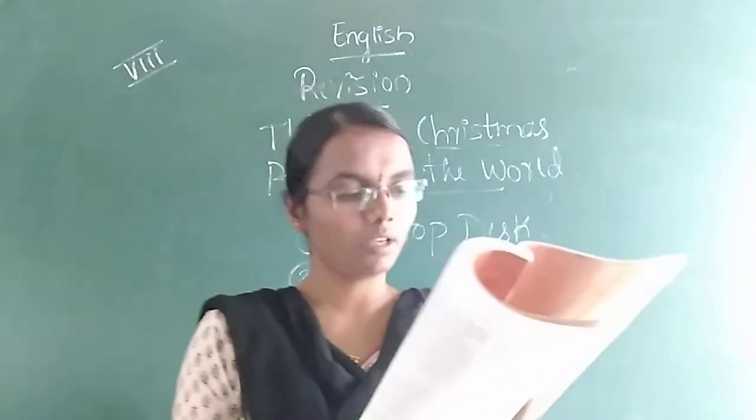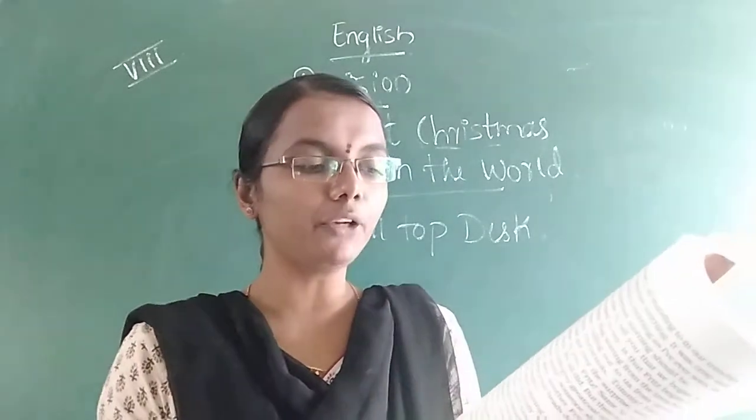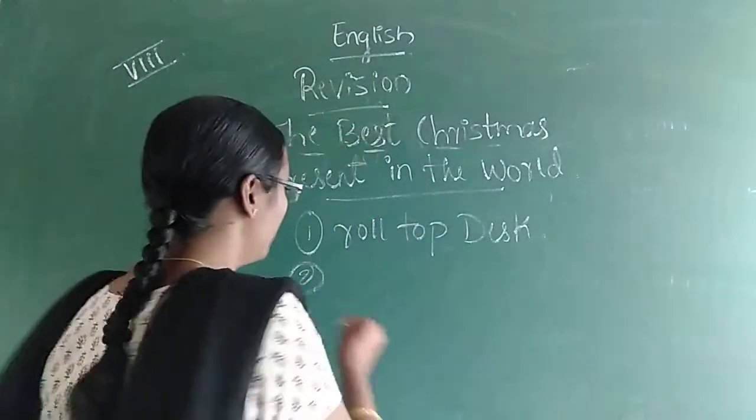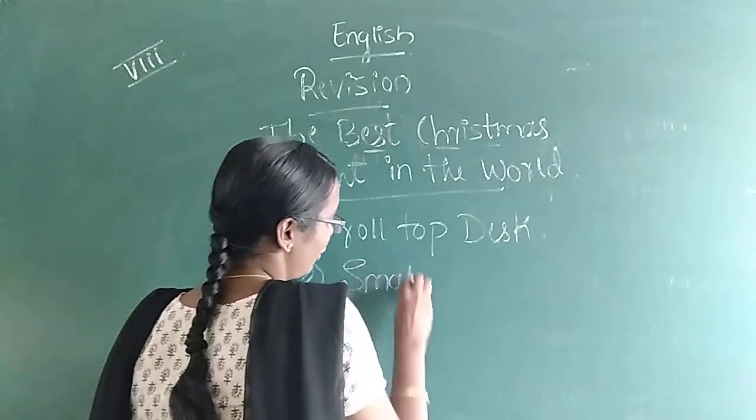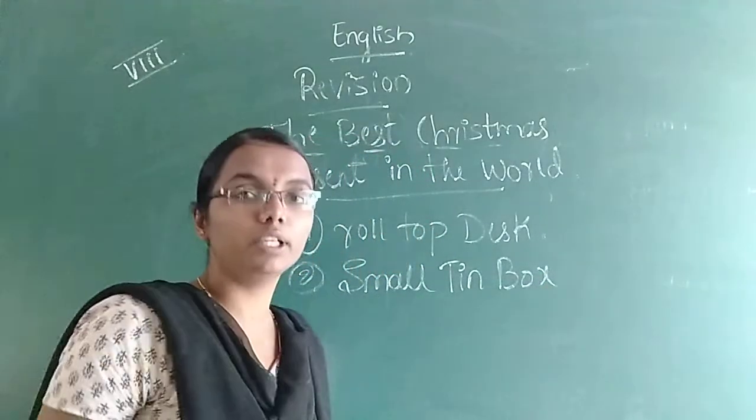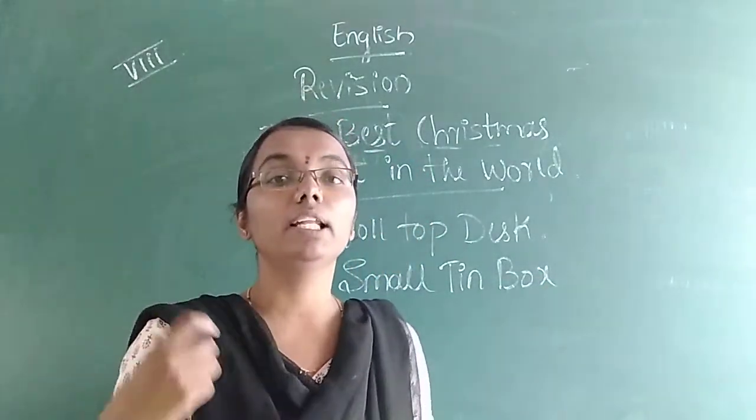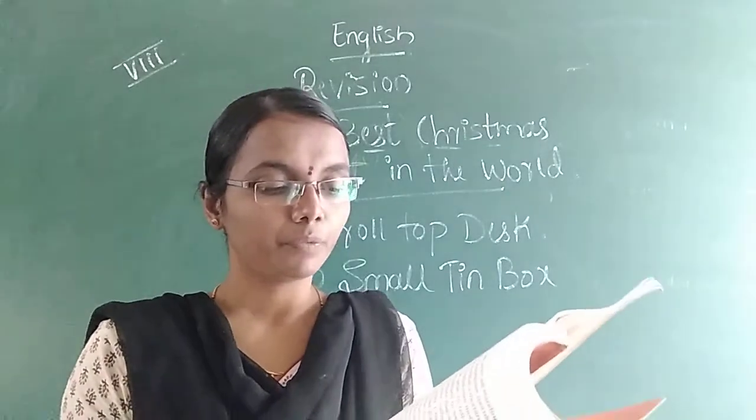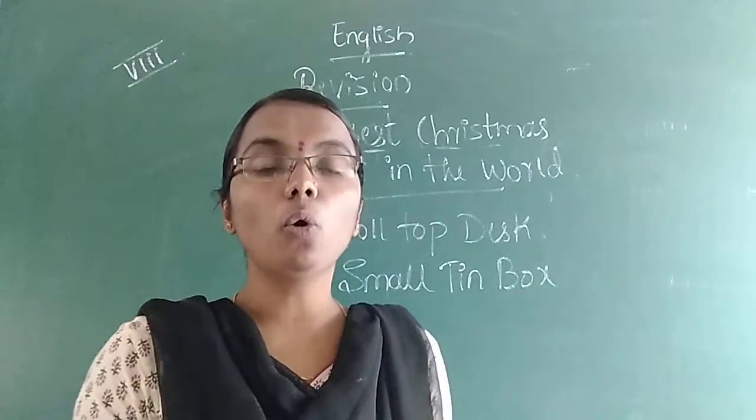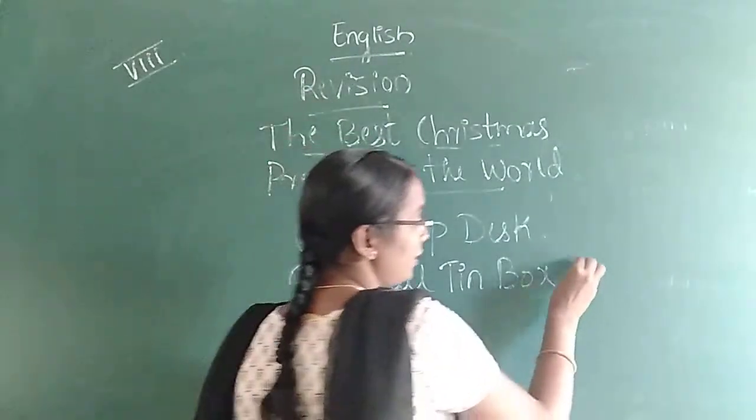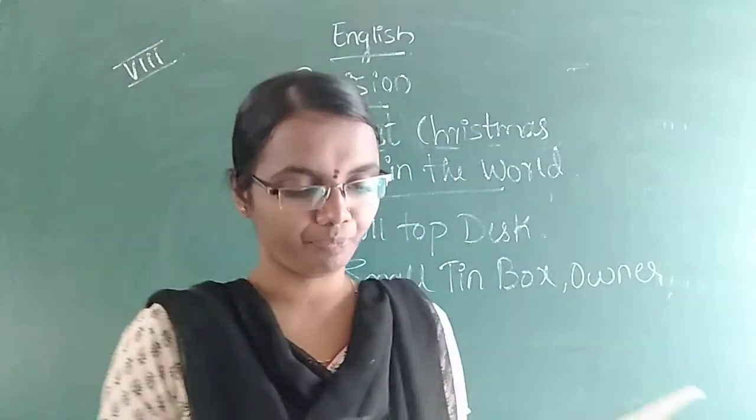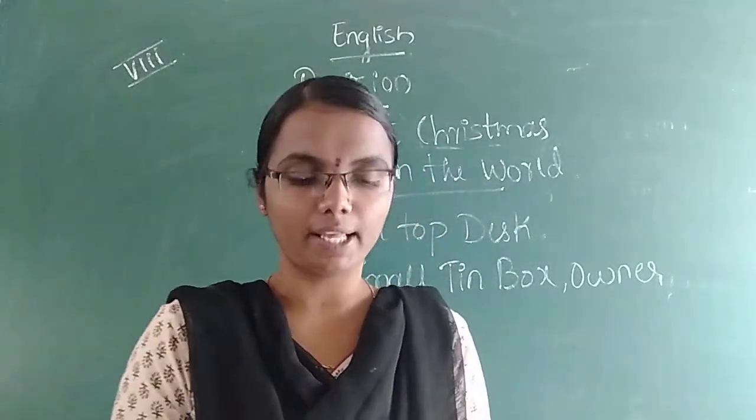Next one. What did he find in a secret drawer? He found a small tin box in a secret drawer, and in that he got a letter. Who do you think had put it in there? Maybe the owner of that roll-top desk had kept the letter in it.